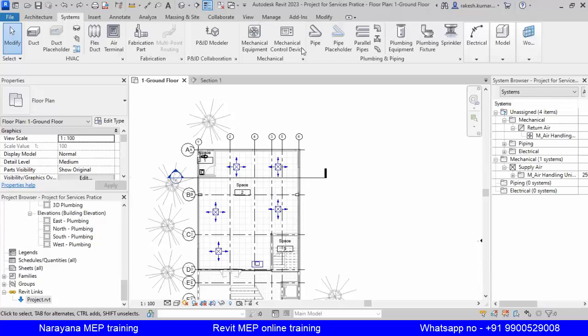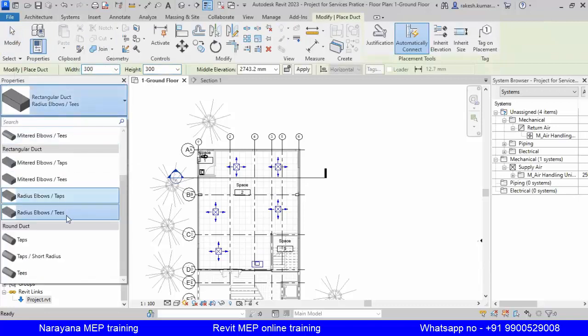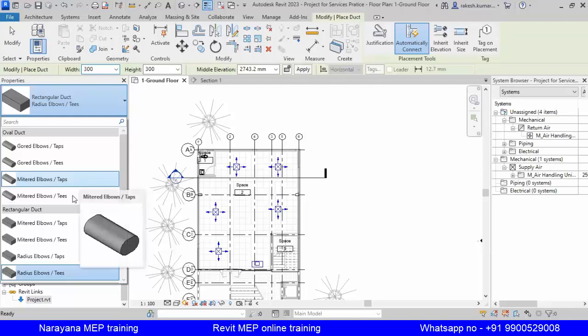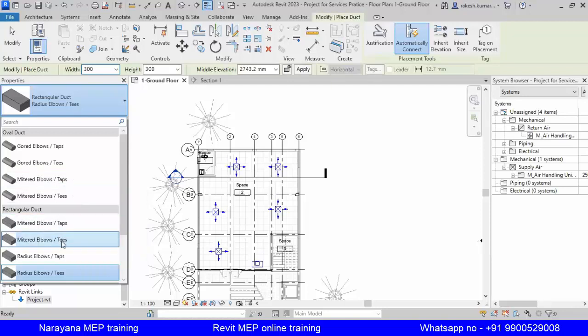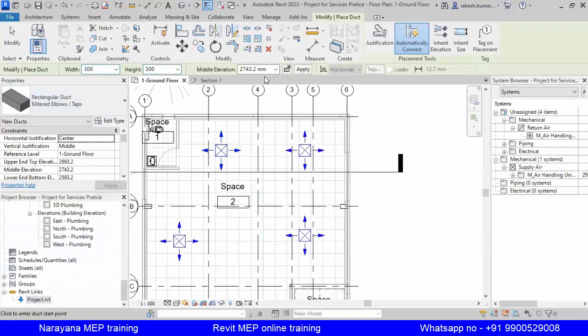No, sir. Okay. So ducting, click the duct. We'll use meter type duct. Okay. Rectangle, meter, elbow, tab will leave. Tab. Now I'll draw the duct.